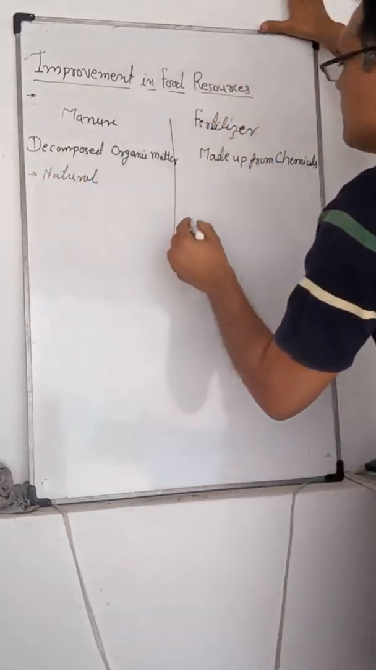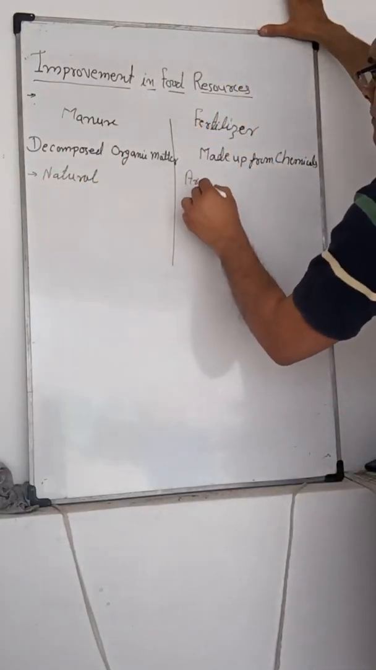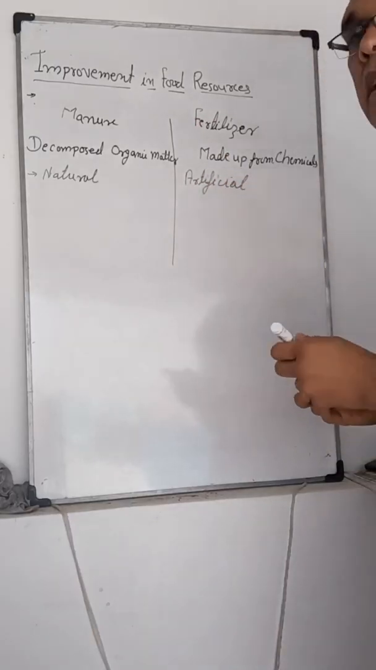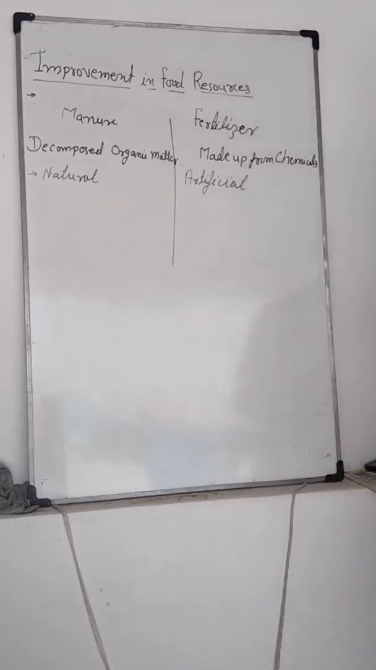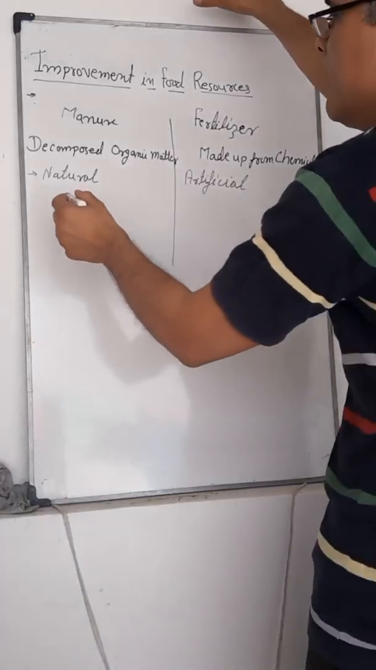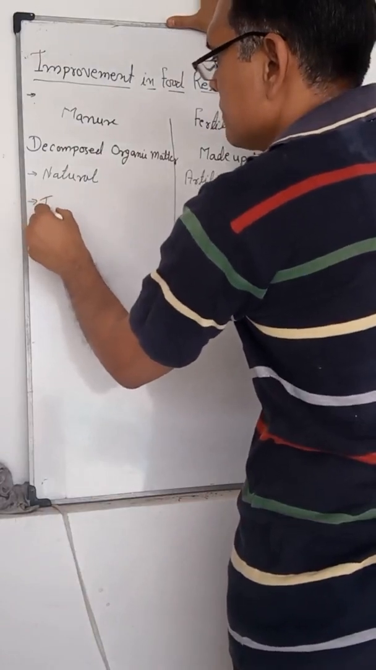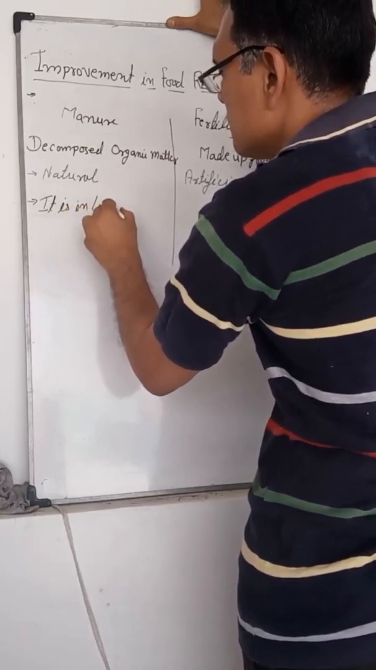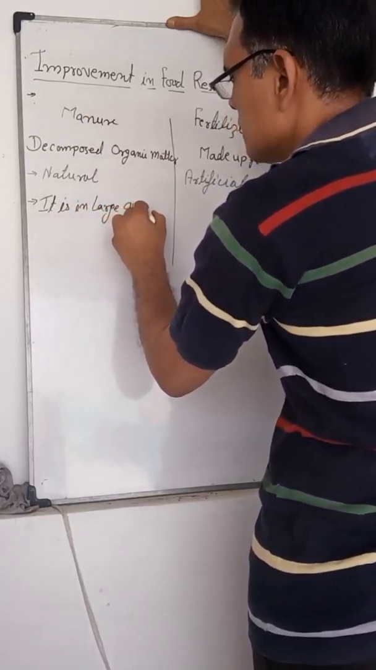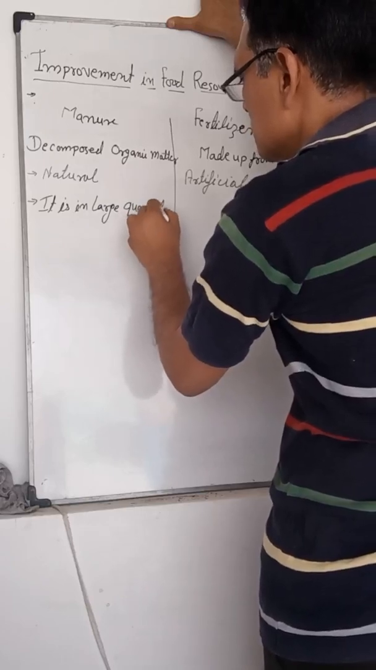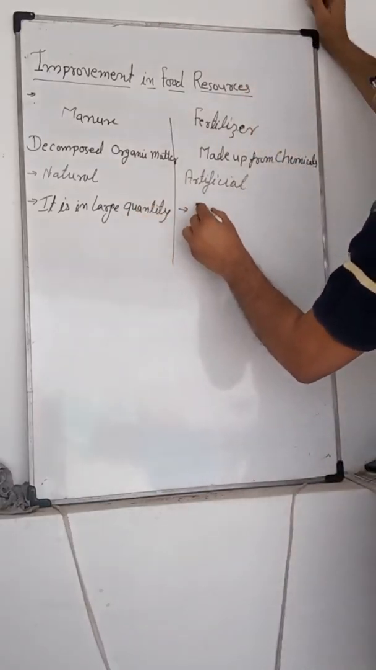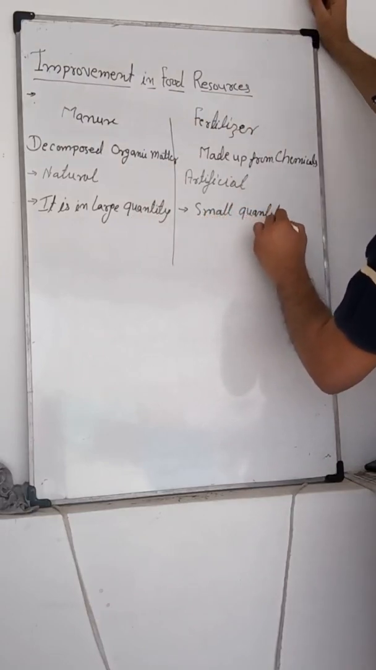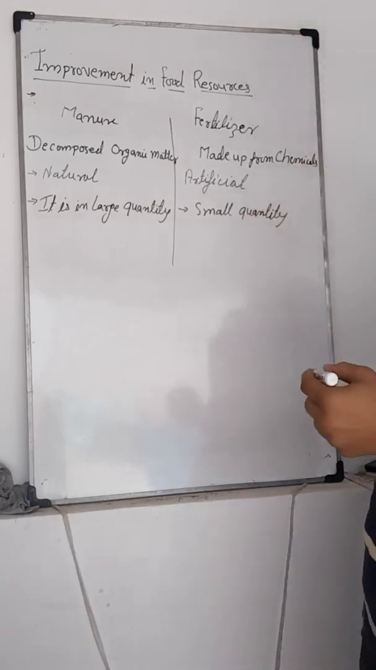Manure is natural, but fertilizer is artificial. It is formed inside the factories, that's why it is artificial. Manure is required in large quantity, and fertilizer is required in small quantity.